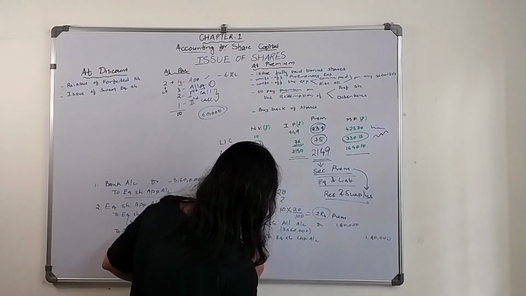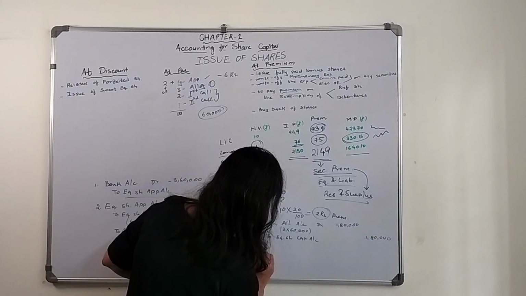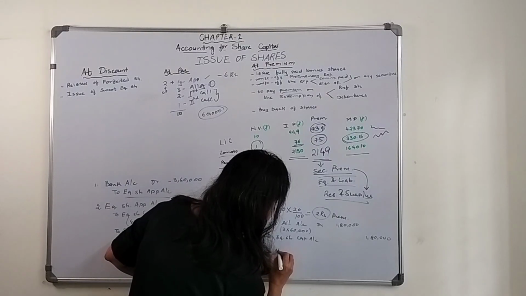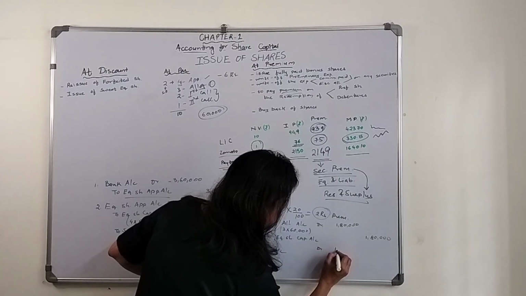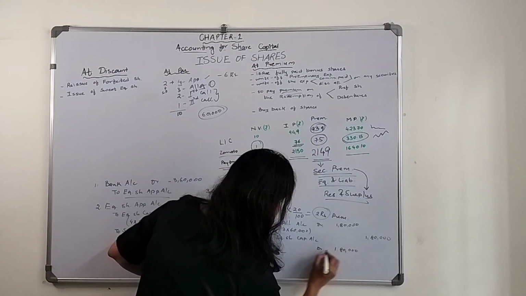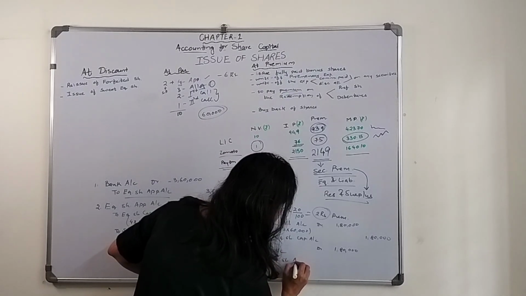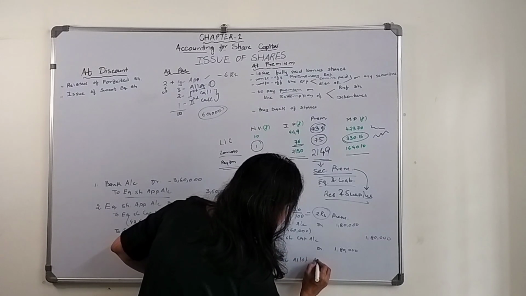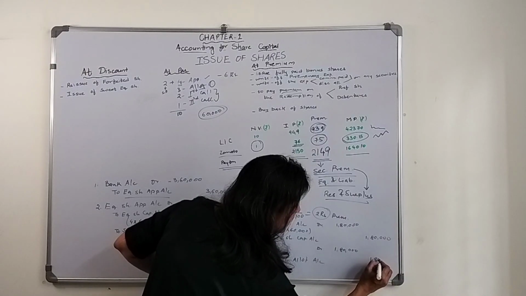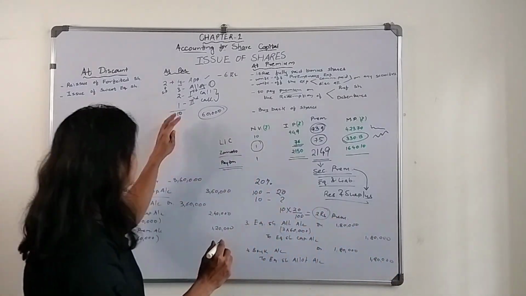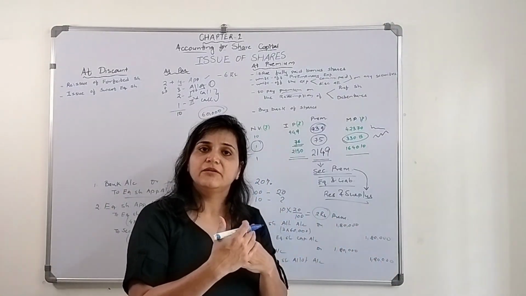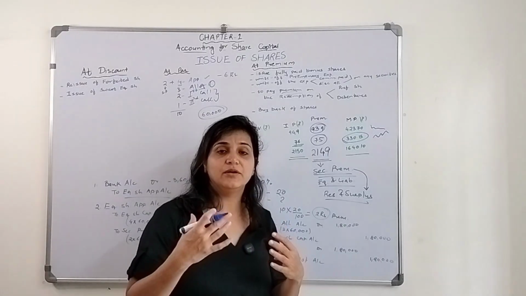To equity share capital account 1,80,000, and this they will receive. So the entry will be bank account debit 180 to equity share allotment account 180. And for rupees 2 and for rupees 1, the first call amount will become due.